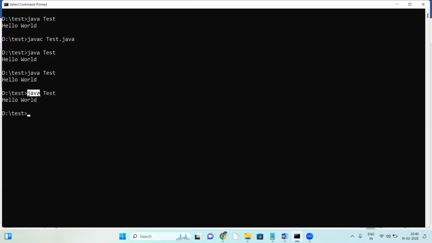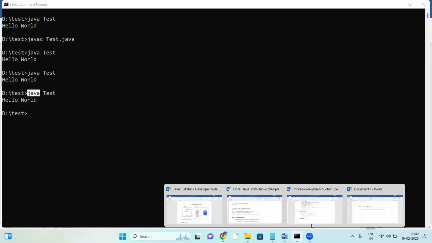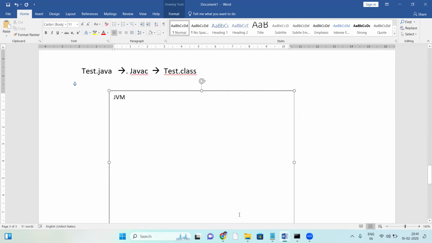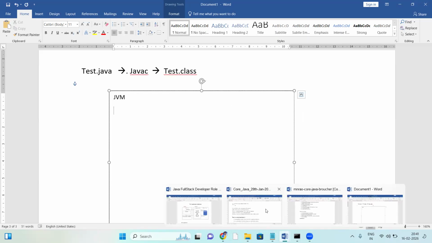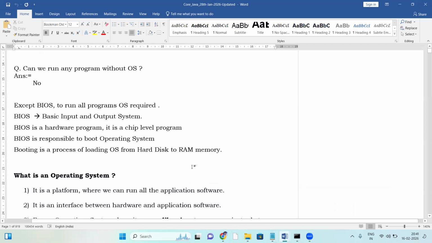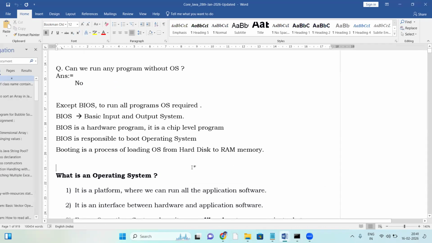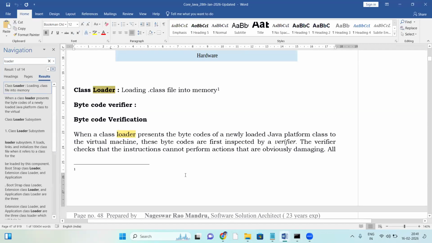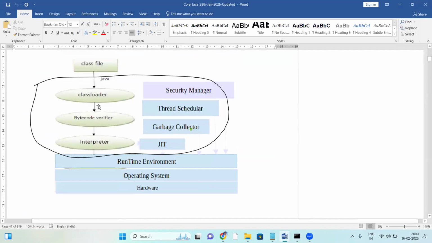To run it, first of all the JVM loads into that memory space. The JVM is loading into this memory space. So what exactly is the JVM? See, the JVM is like this. This is the complete JVM.